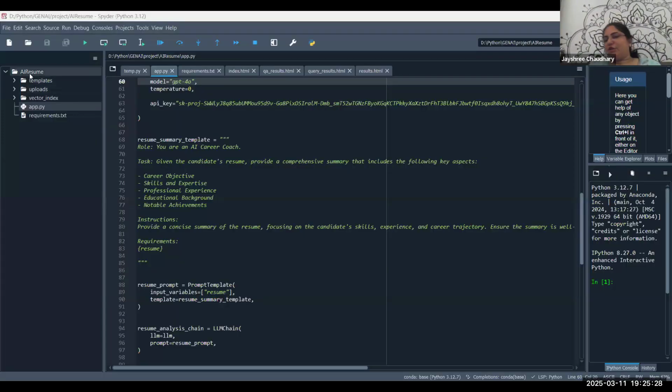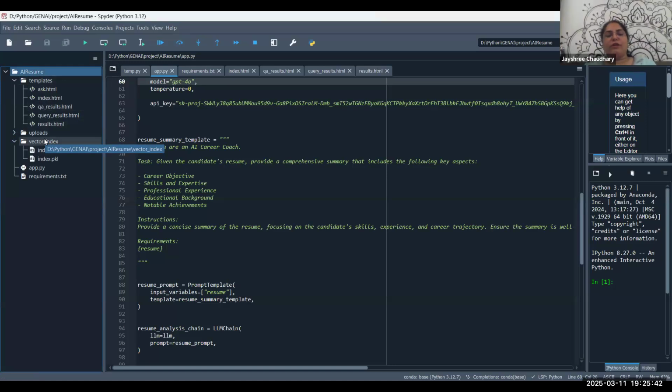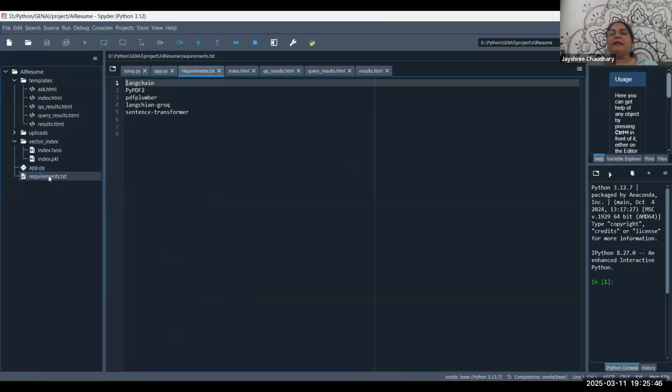Now I'll show you all the code. So this is my application. In this application, I have used the template folder to create a UI. At the same time, this is the vector index. I have used unstructured data. I use the vector index after the parsing and store it in the database. This is the main file of my project, and these are the requirements.